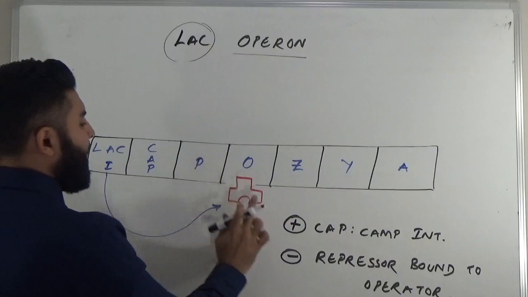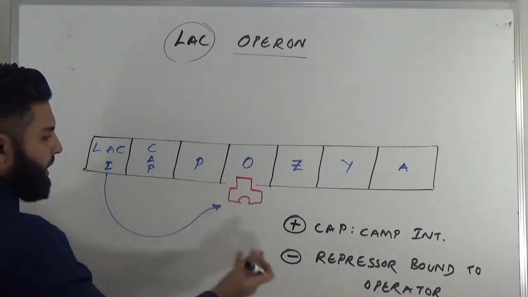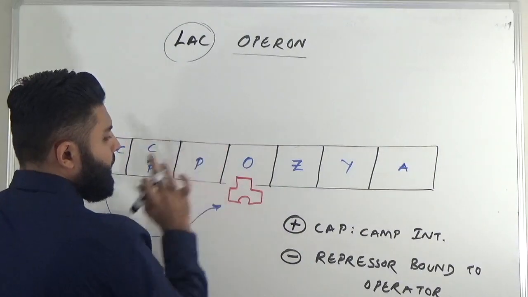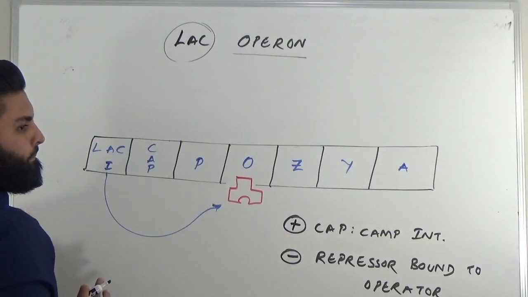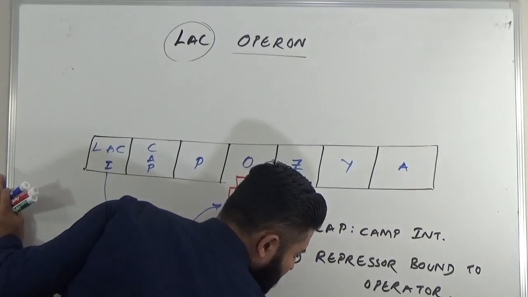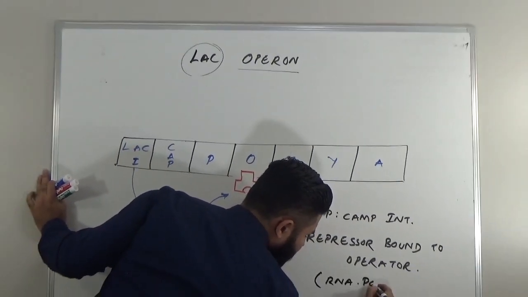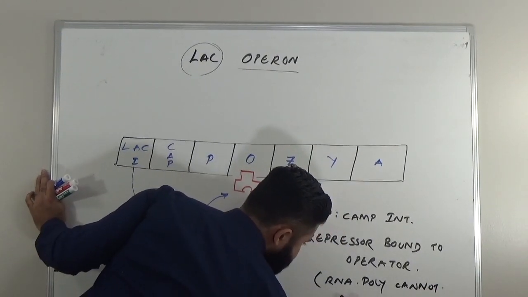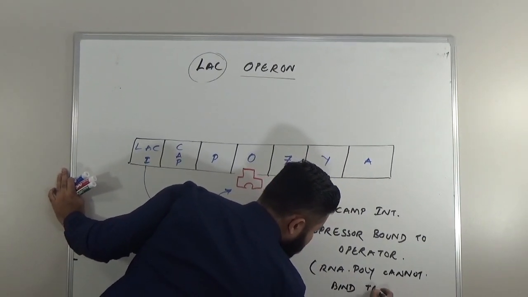So there should be only one R. You want to remember it like this: either the repressor should be there or RNA polymerase should be there. If the repressor is bound, RNA polymerase cannot bind to the promoter.